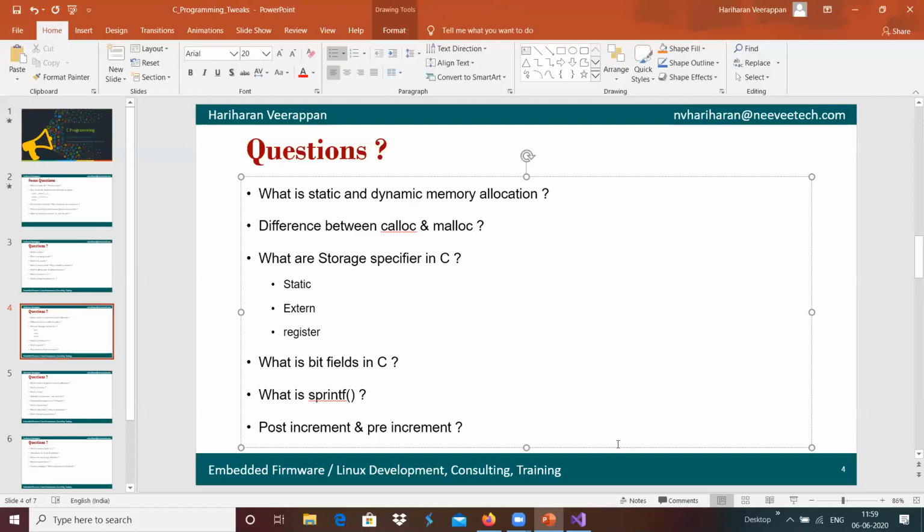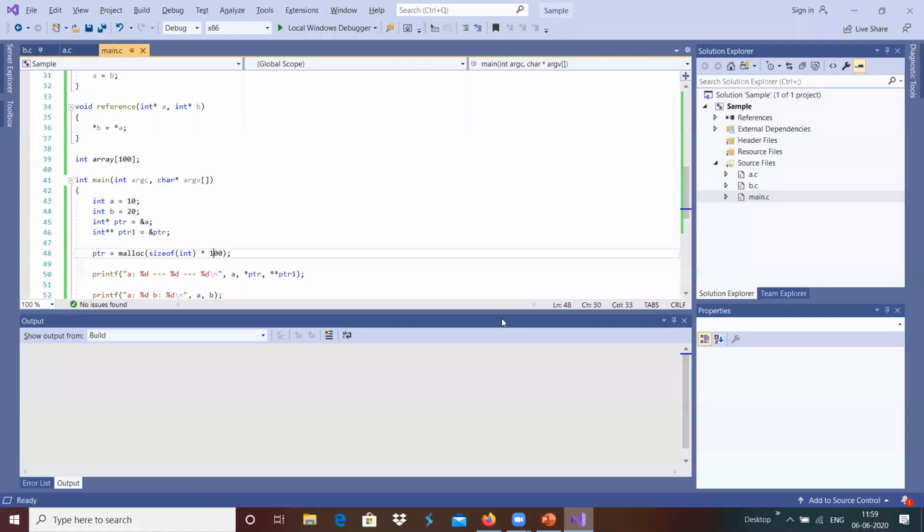Basically, calloc is used to allocate blocks of bytes, and malloc is used to allocate a block of bytes. For example, malloc will have only one argument.